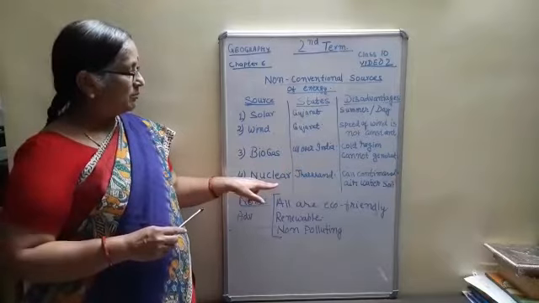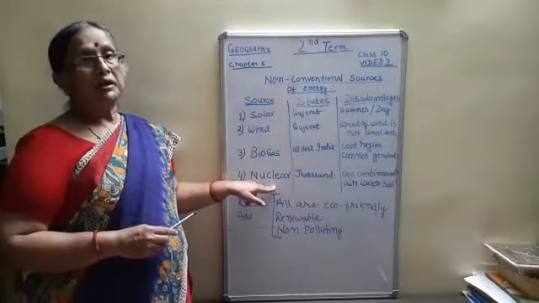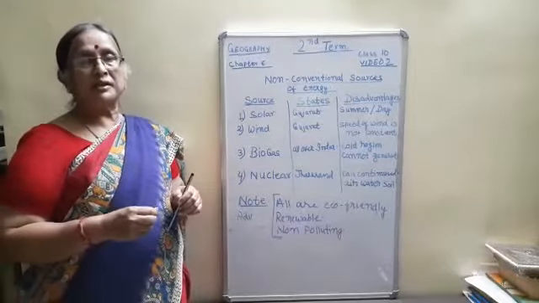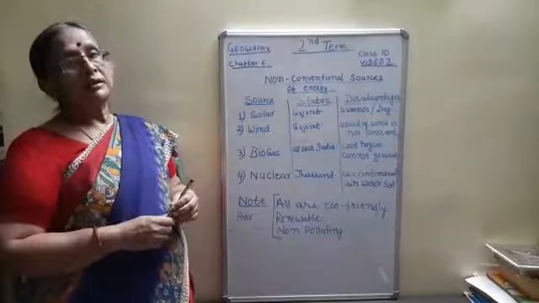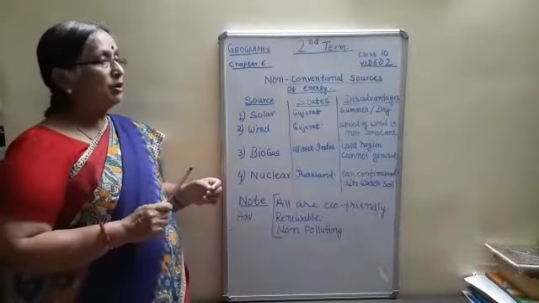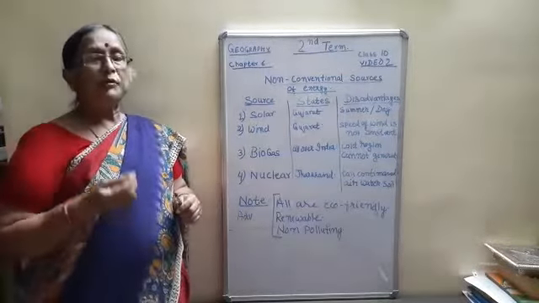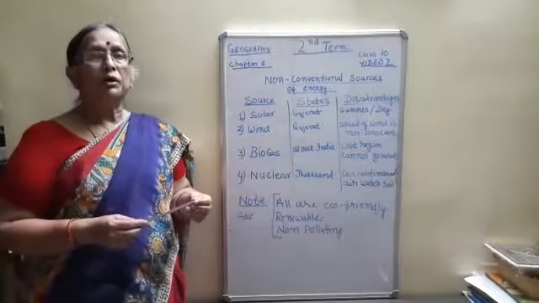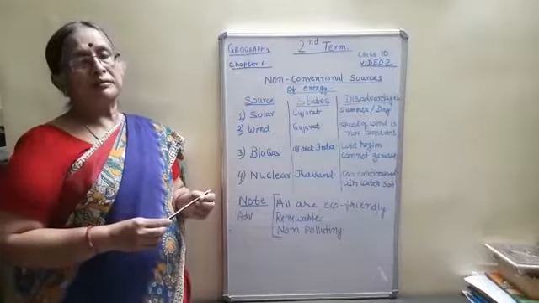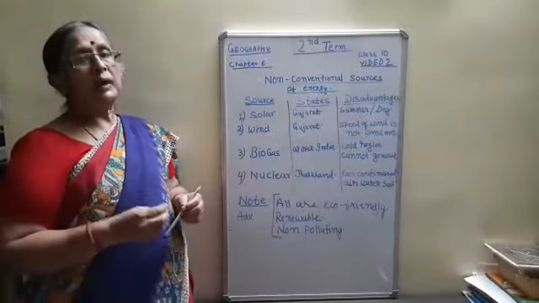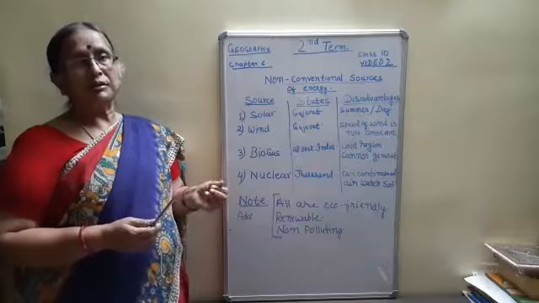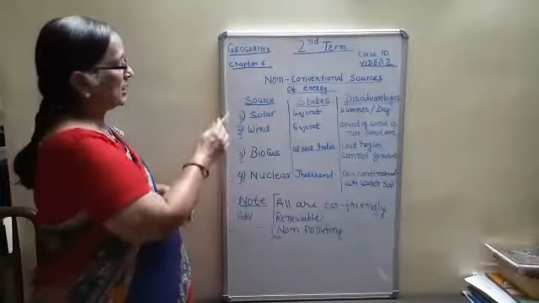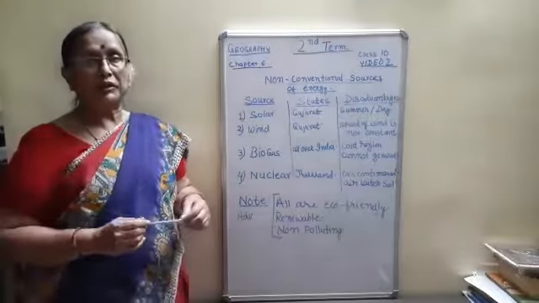Now nuclear power. Nuclear power is your uranium, thorium and barium. They are minerals, but we don't call them a conventional source, because, for example, the power that 300 kgs of coal generates can be generated by 30 grams of mineral. Because we are consuming very little mineral, they have kept it in non-conventional sources of energy.